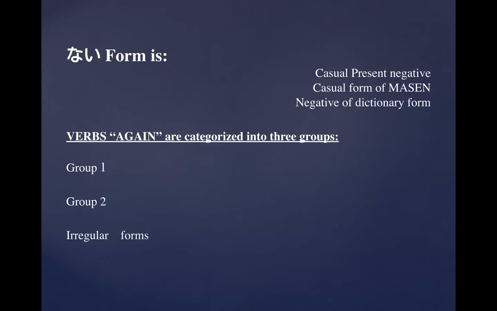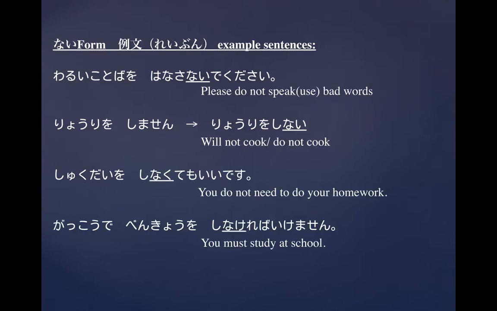All right, so nai form is, again, going back to what we were saying, the casual present negative, the casual form of masen, and the negative of the dictionary form. And again, the verbs will also have 3 categories: group 1, group 2, and the irregular forms. Now, the nai form example sentences are as follows. 悪い言葉を話さないでください。It is part of your vocabulary structure.